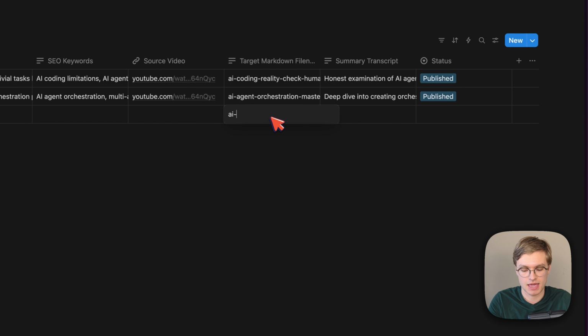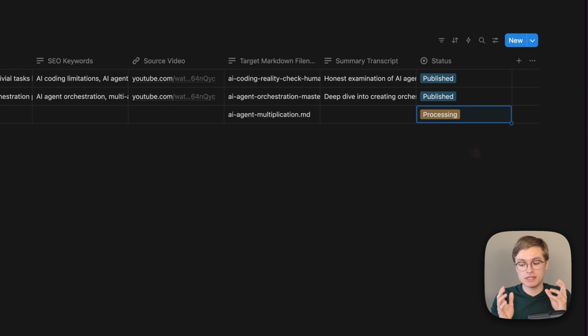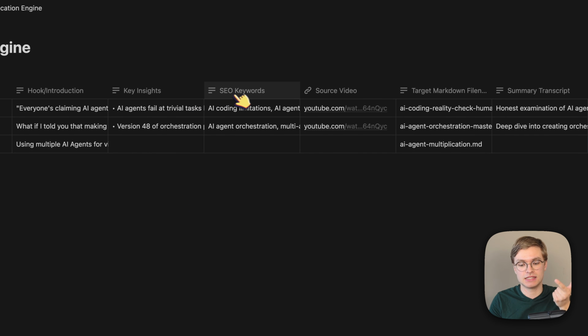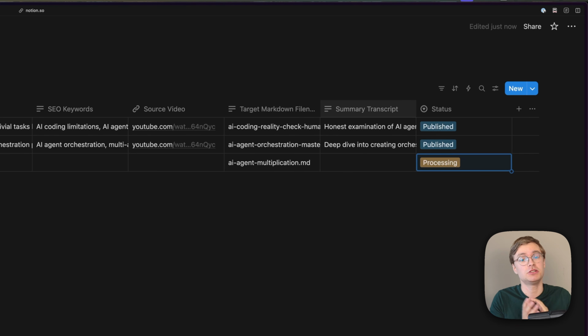And then we'll give this a little markdown file name, AI agents multiplication, markdown, and we will just set the status to processing. Now, you can see here that multiple columns are missing. For example, we're missing the key insights, the SEO keywords, and the summary of the transcript, because hey, I'm not passing my YouTube video this time.